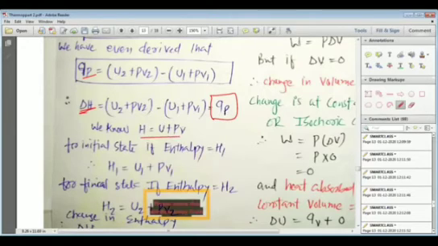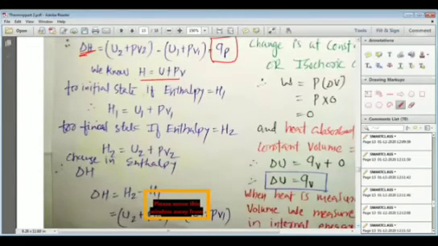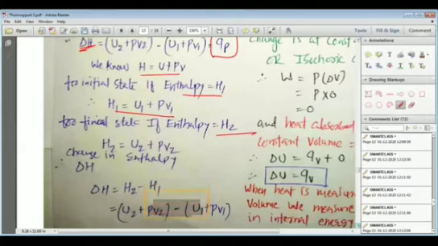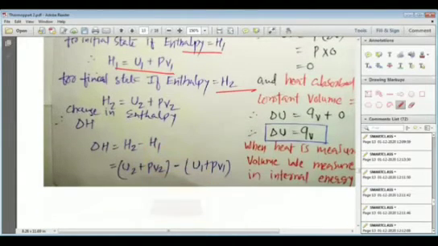We know that H is equal to U plus PV. For the initial state, if enthalpy is H1, then H1 is equal to U1 plus PV1, because P we keep constant, we are not putting 1 or 2 with P. So if final enthalpy is H2, then H2 is equal to U2 plus PV2. And finally, the change in enthalpy is delta H, that is H2 minus H1.